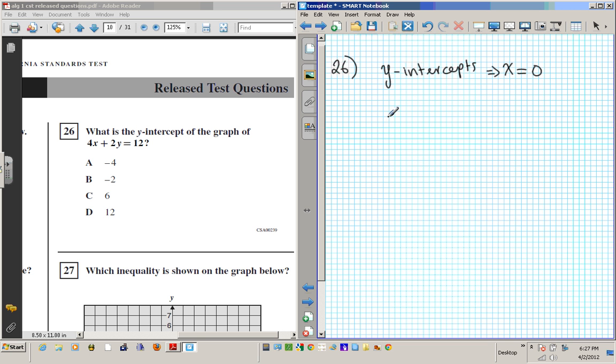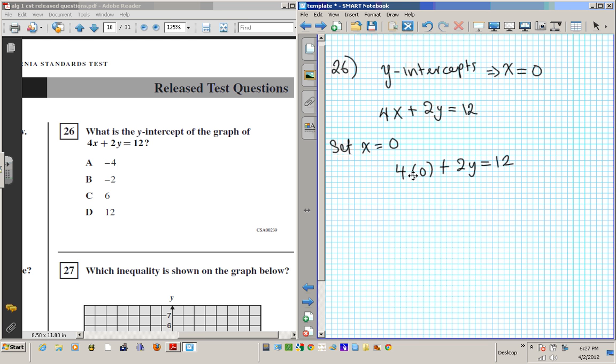All right, so don't forget. So let's say 4x plus 2y equals 12. If I make x 0, whatever y value I get, that is my y-intercept. Since we have the y-intercept, we have to set x equal to 0. So we're going to have 4 times 0 plus 2y equals 12. When I solve this equation for y, that would be my y-intercept.